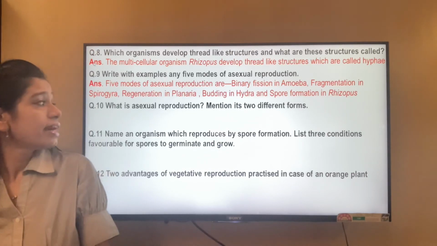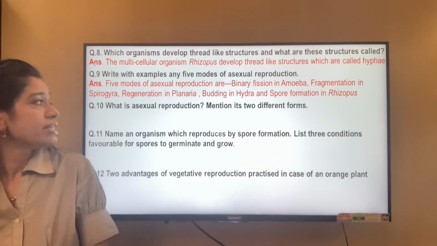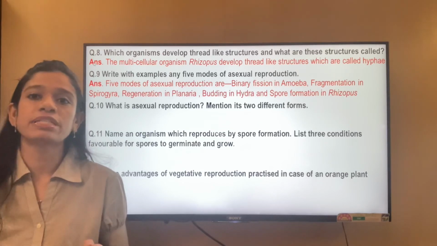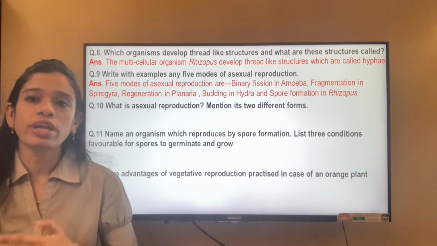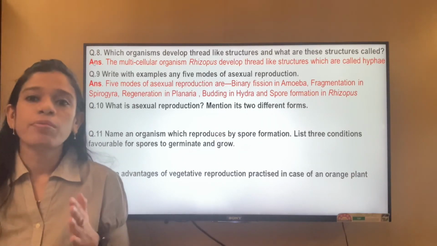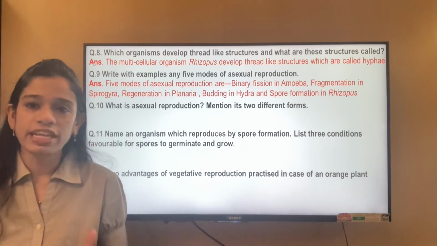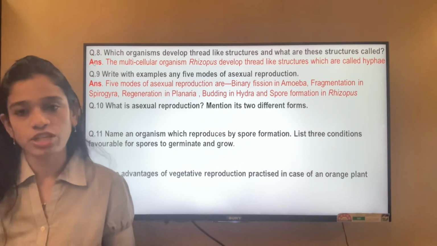What is asexual reproduction? Mention its 2 different forms. The reproduction which takes place only by one parent, without the help of 2 parents and without the formation of any male or female gametes, is known as asexual reproduction.